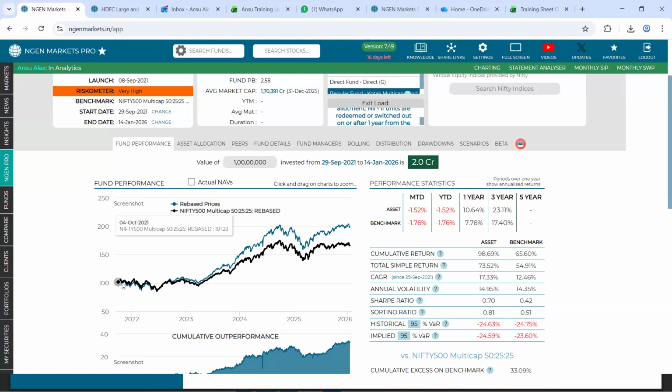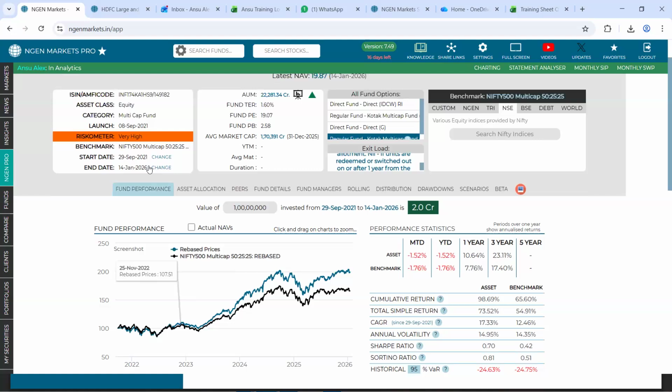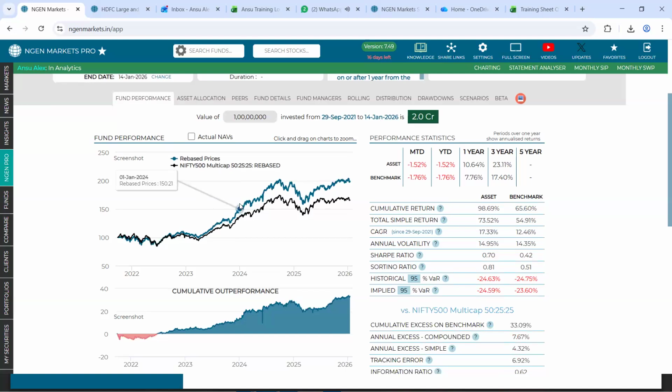So currently, just by looking at the graph, we could say that in this time period of 2021 till 2026, the fund Kotak Multicap has been beating the benchmark, or we could say it has been outperforming the benchmark that we are looking upon.